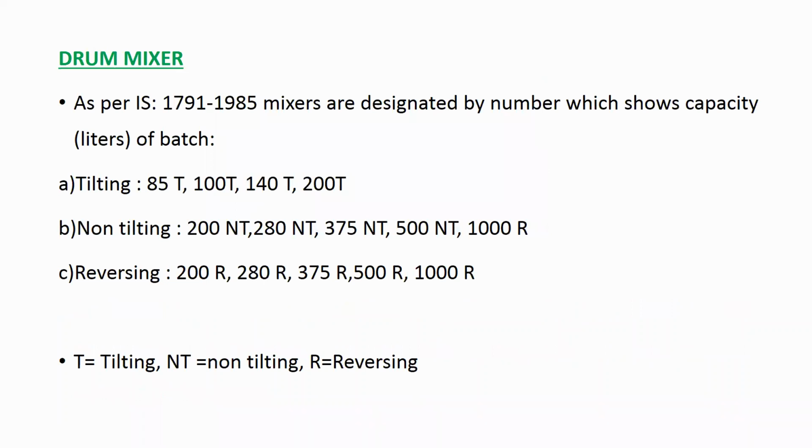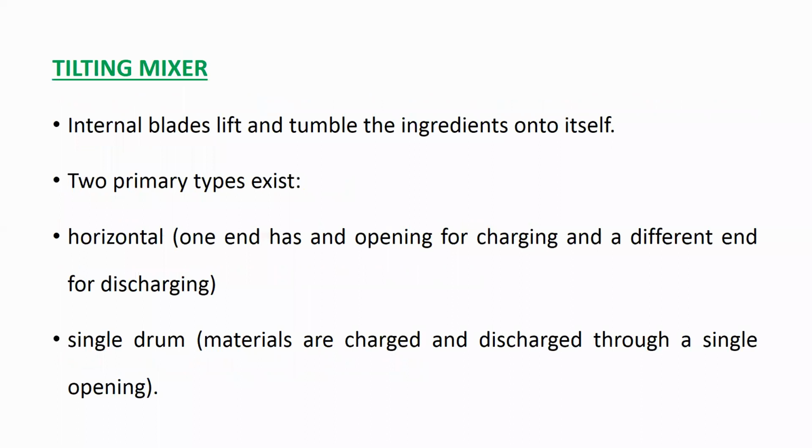In drum type mixers, three types are there: tilting, non-tilting, and reversing. Tilting is nothing but where your drum can tilt. In a mixer machine there will be a drum. If the drum can tilt, then it is called a tilting machine. If it cannot tilt, then it is a non-tilting machine. And there is one more type, which is called reversing.